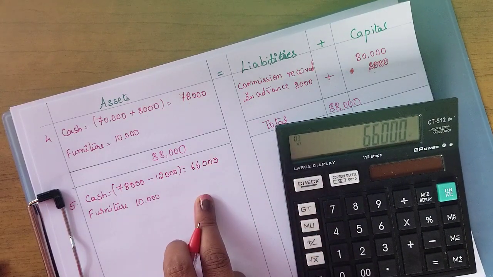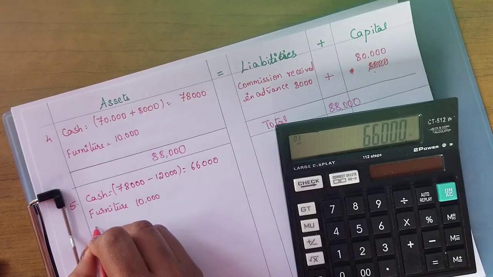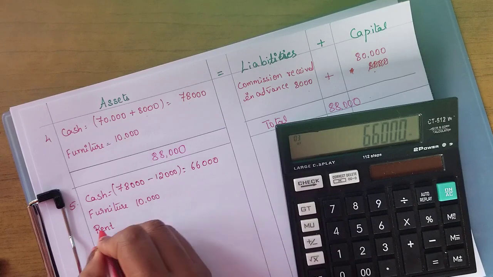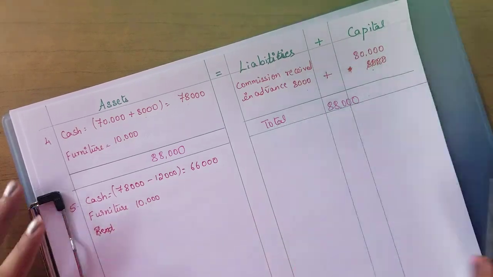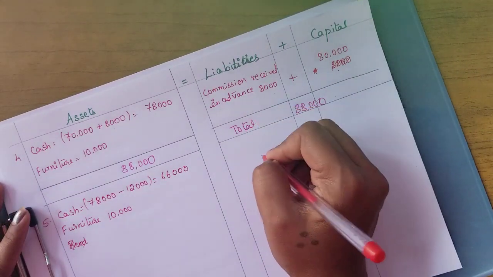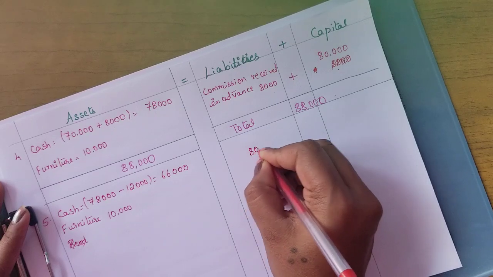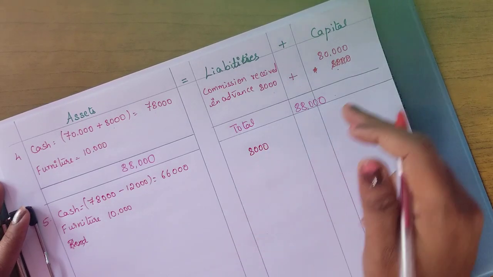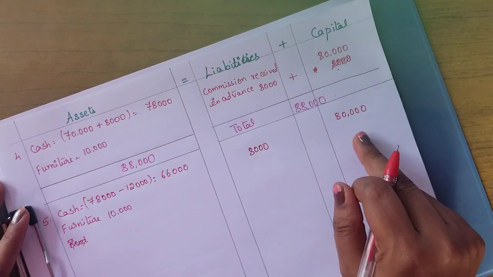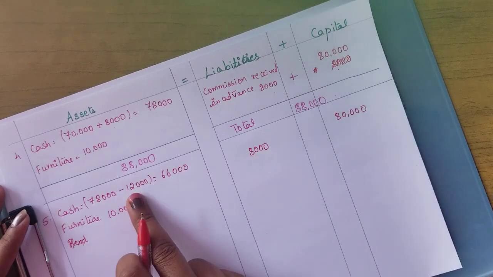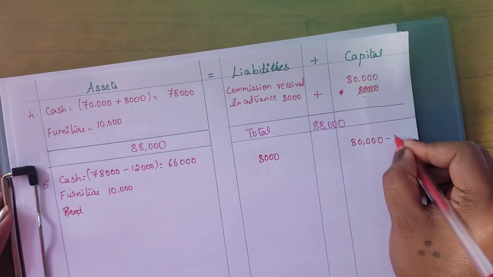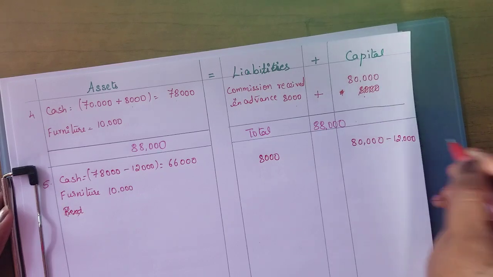Got it? And we have paid rent. Sorry, paid rent is not shown here. We have to deduct it in the capital since it is an expense. So here liability is already there, 8,000. The same we are going to write, 8,000 here. And next, 80,000 is the capital balance. Out of this 80,000 you have paid 12,000, which is an expense for the business, so that we have to deduct here, that 12,000.